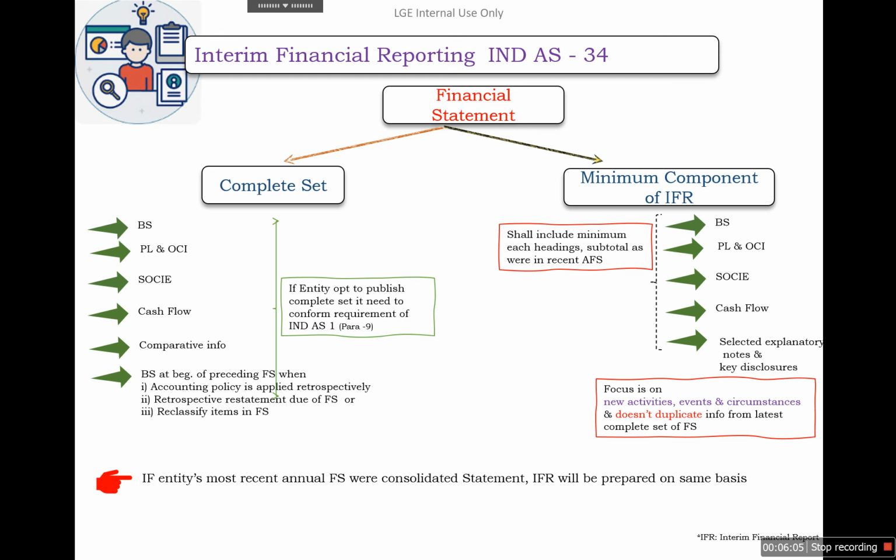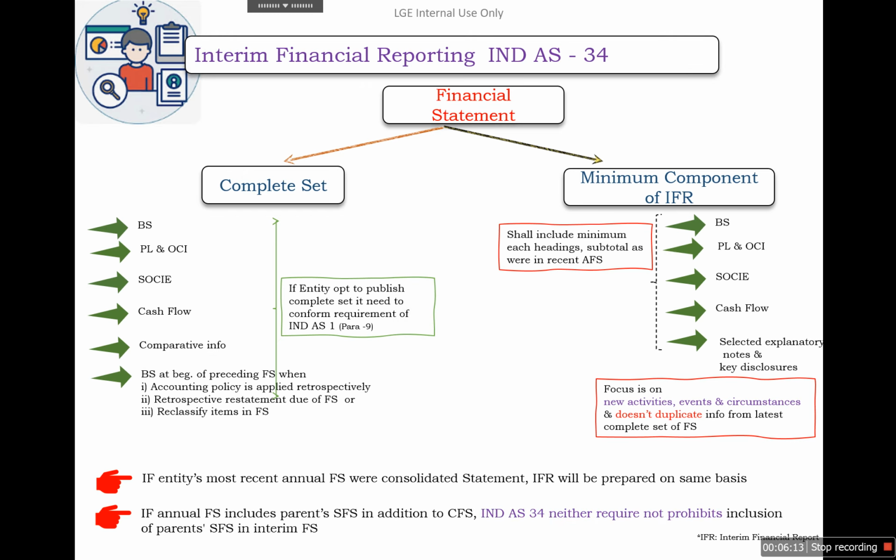If an entity's most recent financial statements were consolidated, the interim financial report will be prepared on the same basis. And if the annual financial statements include the parent's separate financial statements in addition to consolidated financial statements, Ind AS 34 neither requires nor prohibits inclusion of the parent's separate financial statements in the interim financial statements.